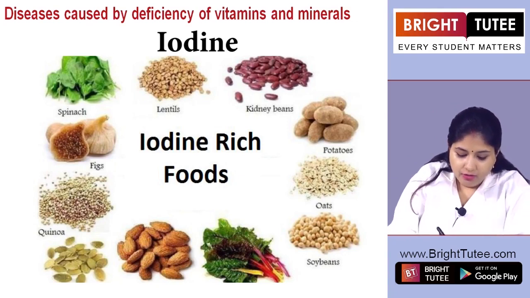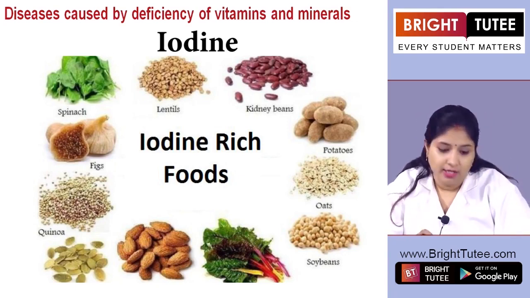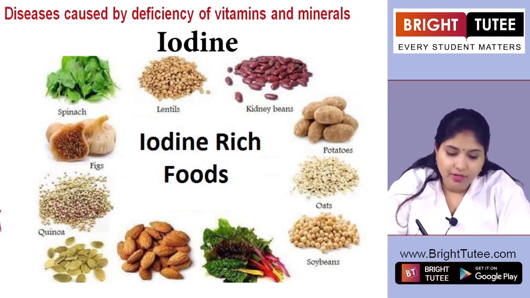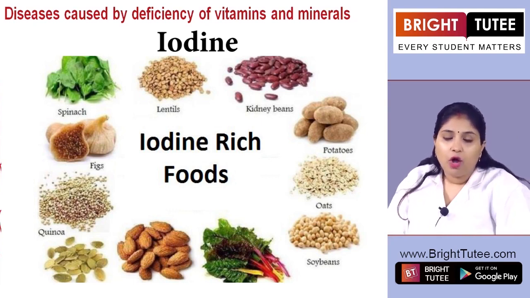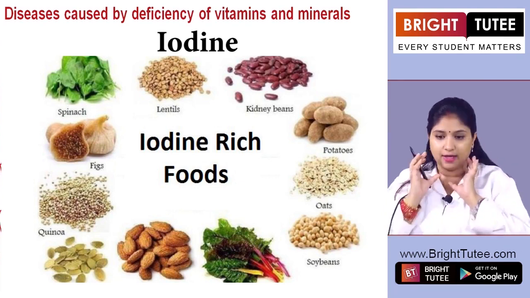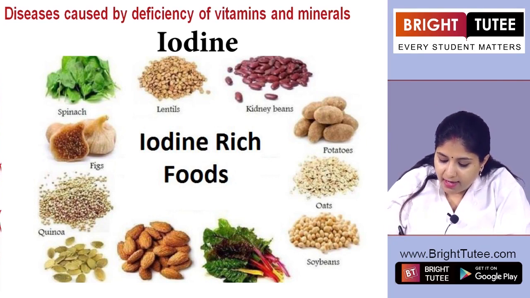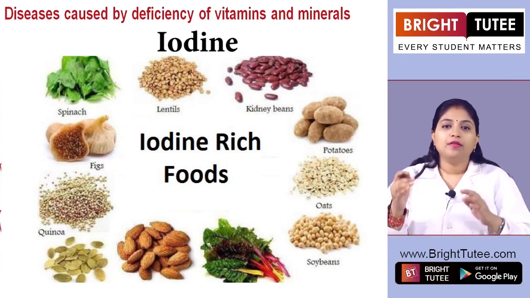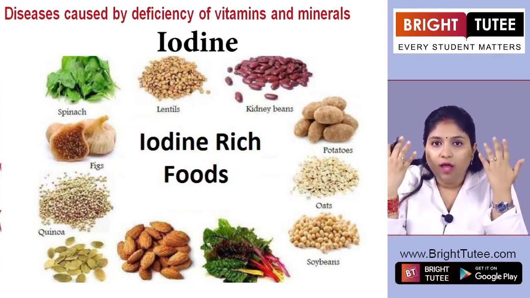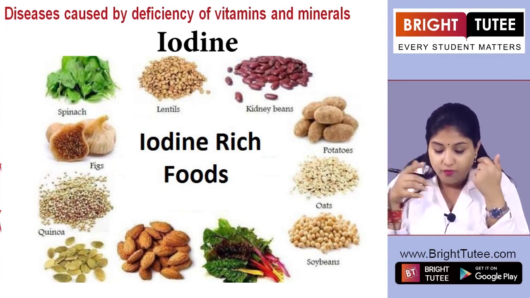Then you have iodine. This is again a mineral. All of these are required in small quantities, but they are really important. These are your minerals, and the earlier ones are the vitamins. In the absence of iodine, we find the disease called goiter, that is the swelling of the neck. First of all, glands in the neck appear swollen and mental disability in children is seen. The child is not able to develop mentally, and swelling in the neck is seen.